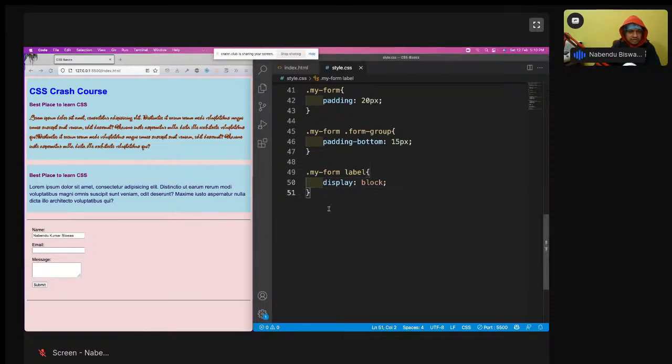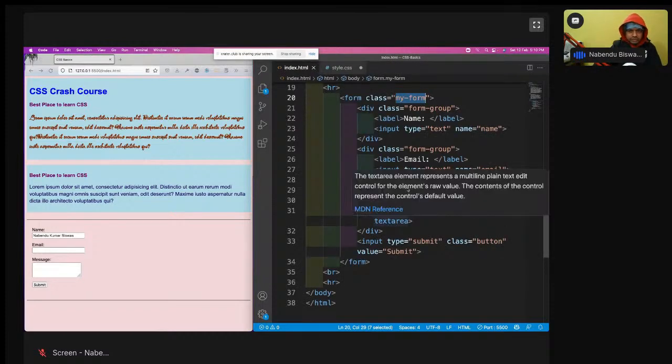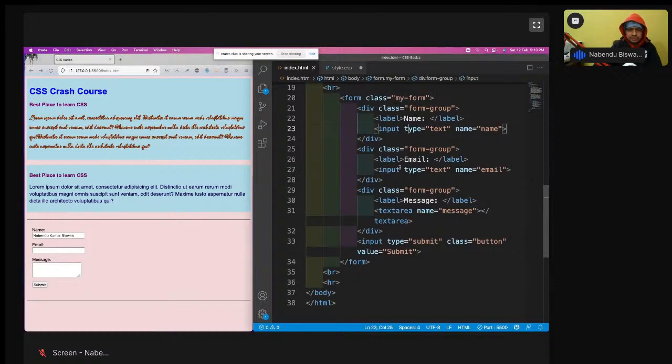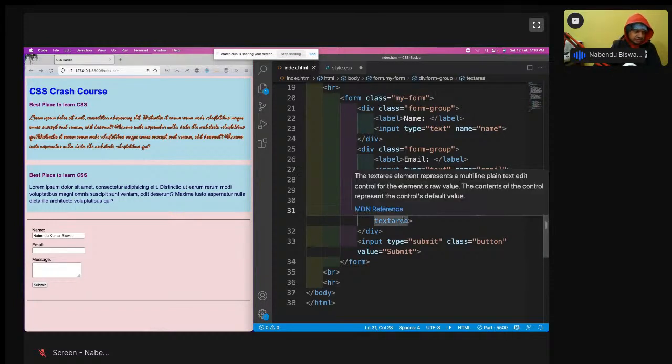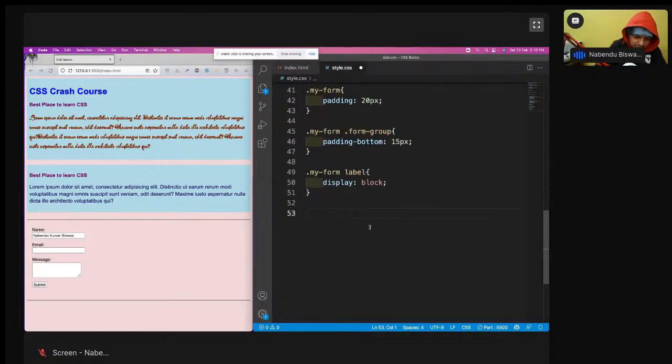For this I have to select all of this input. All of this input I have to select, input type text, text area. So instead of selecting each, I can give a common class to all of them. There is another way to select, I'll show that.